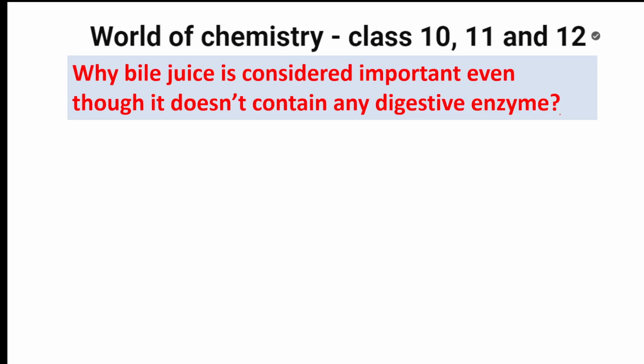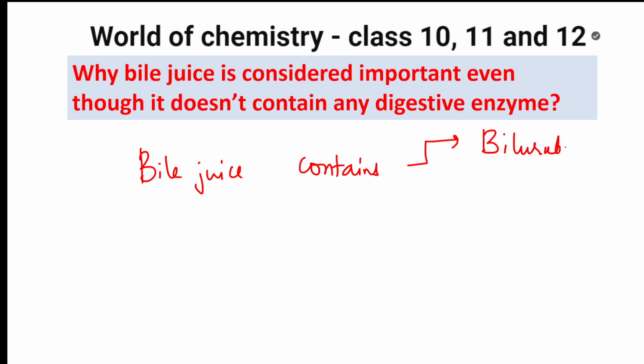Next question. Why bile juice is considered important even though it doesn't contain any digestive enzyme? Okay, this is a very important question. Bile juice contains two things. First thing is called bilirubin. Next thing is called biliverdin.